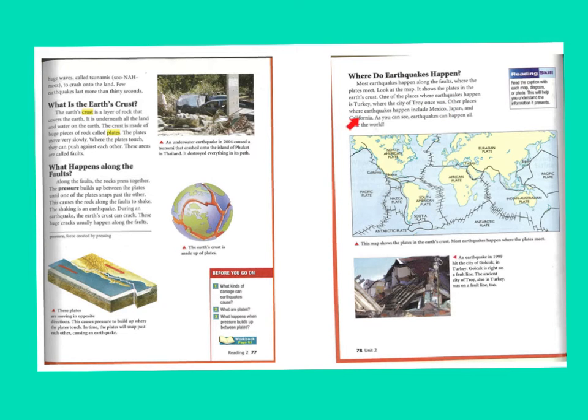Other places where earthquakes happen include Mexico, Japan, and California. As you can see, earthquakes can happen all over the world. So here's the plates that are all right next to each other, and along the lines where the plates touch, we call those faults. This map shows the plates in the Earth's crust. Most earthquakes happen where the plates meet. An earthquake in 1999 hit the city of Golchuk in Turkey. It's right on a fault line. The ancient city of Troy, also in Turkey, was on a fault line too.